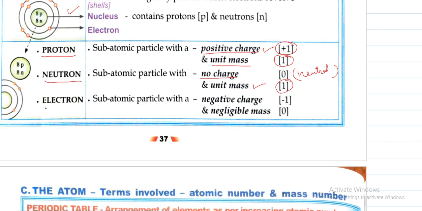Next, electron. They are also subatomic particles, but they are having negative charge, that is -1 charge. Okay, proton are having +1 charge, electrons are having -1 charge, but they are having negligible mass, means very less, equivalent to 0. So we can say that it doesn't have any mass, it's very less mass.